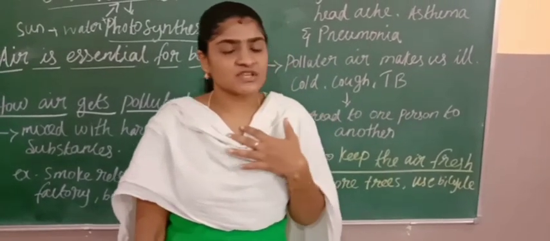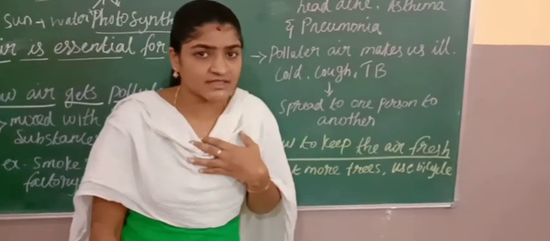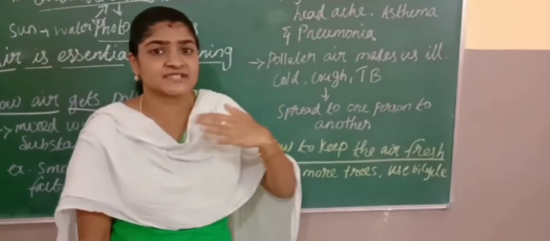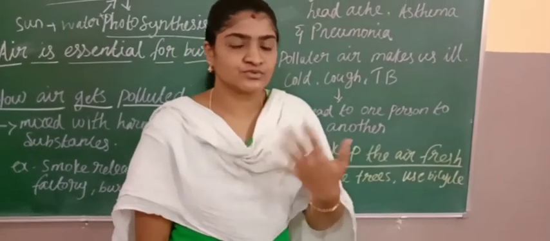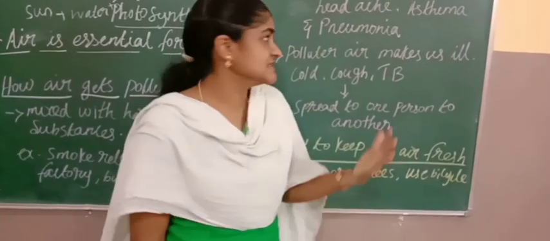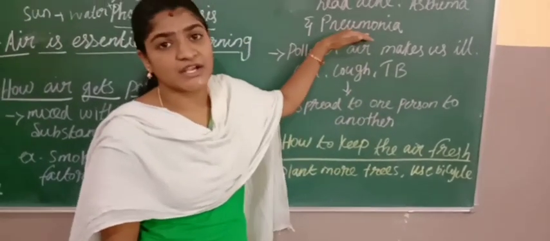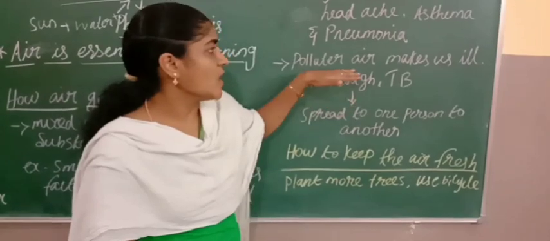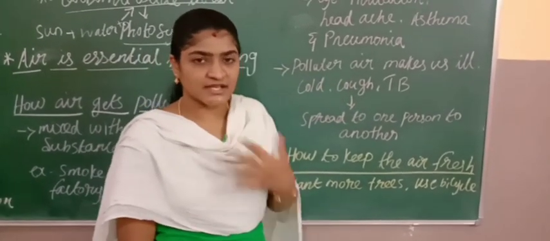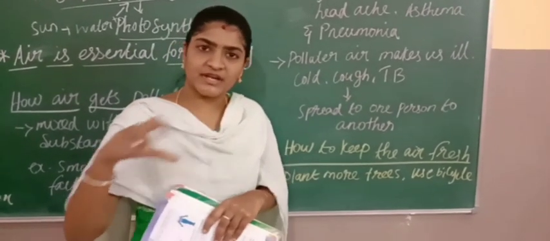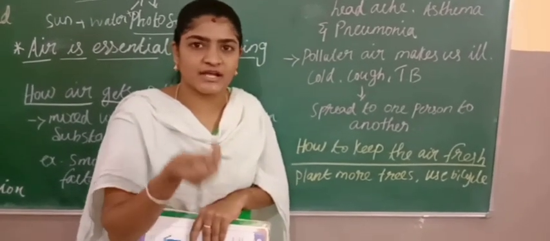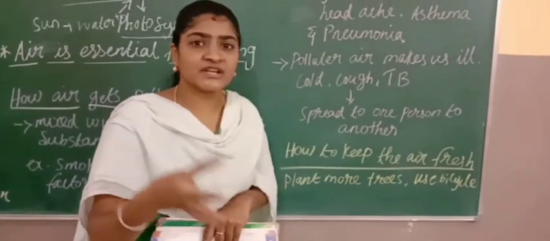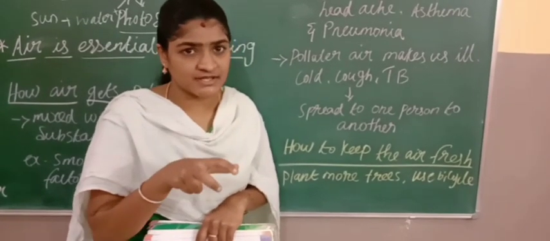If there is not a sufficient amount of oxygen in the air, and some harmful substances are present in the air, it will affect our lungs. Through that we will get breathing problems like asthma and pneumonia. Also, polluted air makes us ill. In polluted air we can find many germs like bacteria, fungi, and viruses. Different kinds of germs are present in the air.